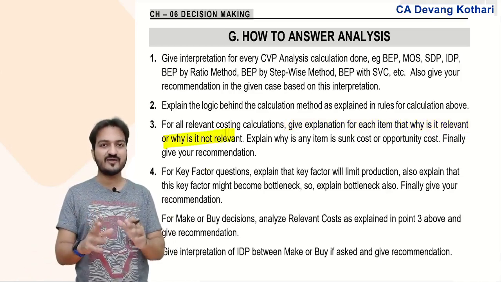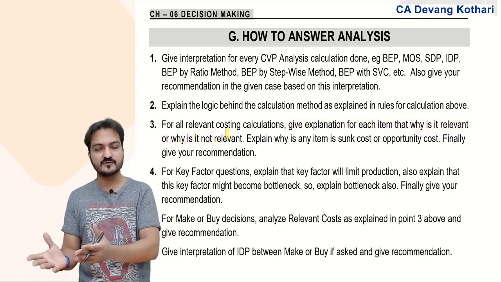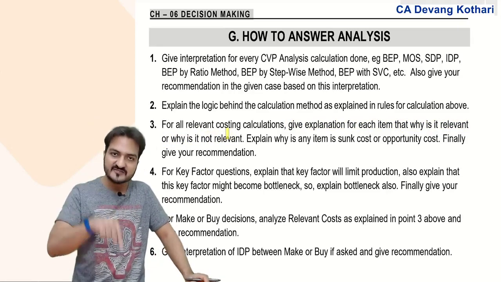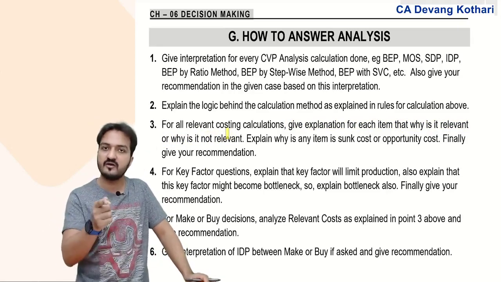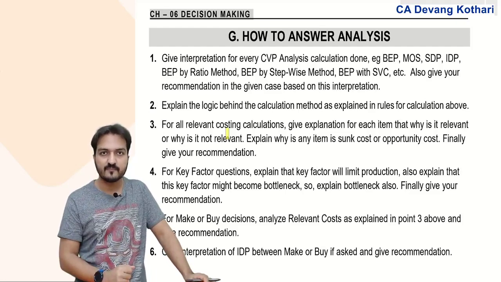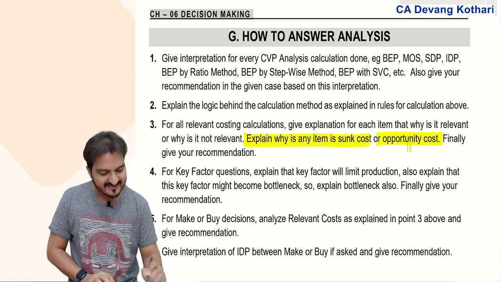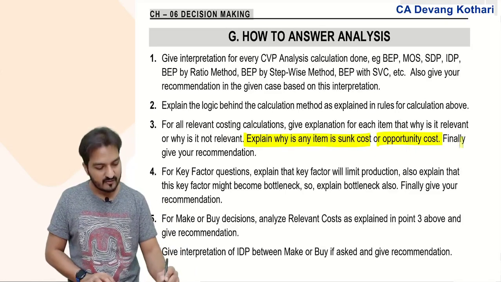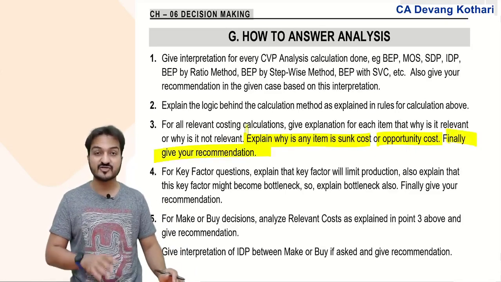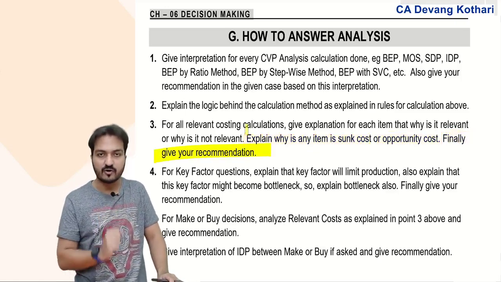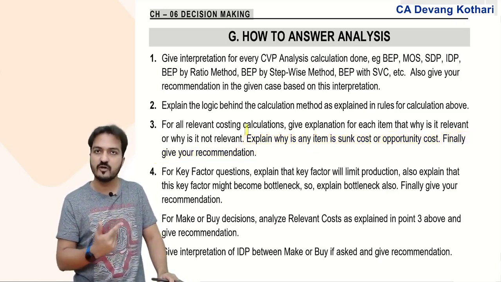Even for the items which you take as not relevant, maybe a sunk cost, explain why you considered it a sunk cost and explain that sunk cost is not relevant for decision making. Explain why an item is considered a sunk cost or why it is considered an opportunity cost. And finally, give your recommendation whether they should make or buy, whether the new offer is accepted or not. All such recommendations will also come.